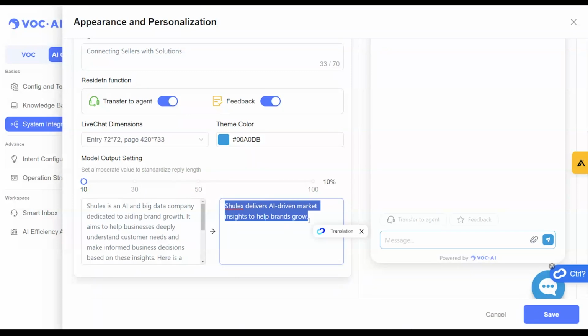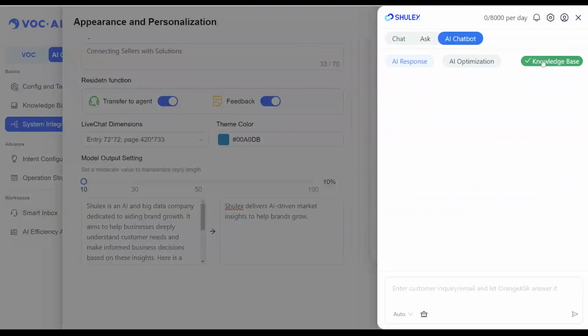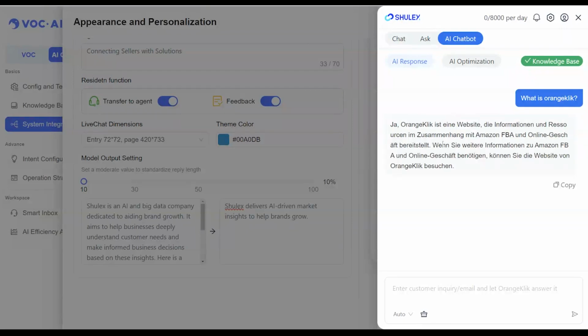And then if you did have a team of VAs that maybe answer questions over email or on any other platforms, the Chrome extension does have the AI chatbot here, which is tied directly to your knowledge base that you've educated it on. So when we ask the question here, what is OrangeClick, with a question mark or without, it's going to go ahead and look through the information that is being fed from the URL that I gave it before, and it's going to come up with a response here.